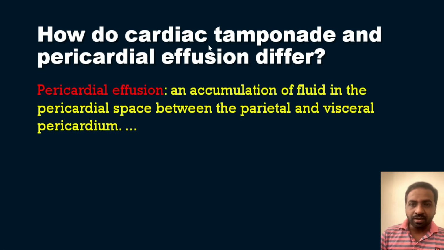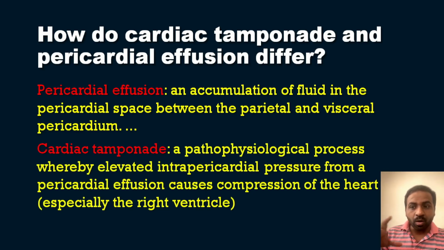We will see that pericardial effusion is the accumulation of fluid in the pericardial space between the parietal and the visceral pericardium. It is just an accumulation, and that is known as pericardial effusion. As a result there can occur compression of the heart, especially the right ventricle, which can affect cardiac function, and that is known as cardiac tamponade, a life-threatening serious issue. Cardiac tamponade is a pathophysiological process whereby elevated intrapericardial pressure from a pericardial effusion causes compression of the heart, especially the right ventricle.